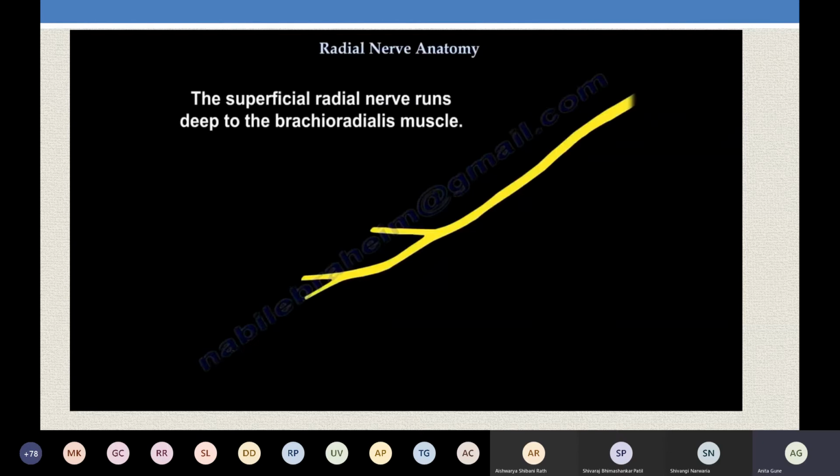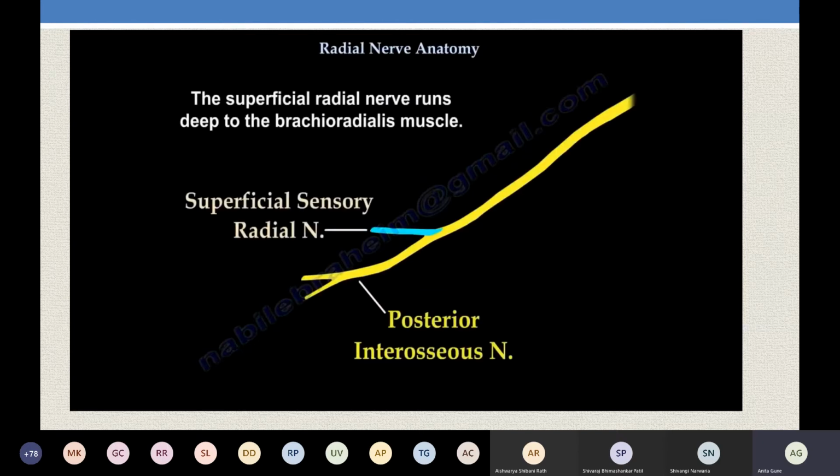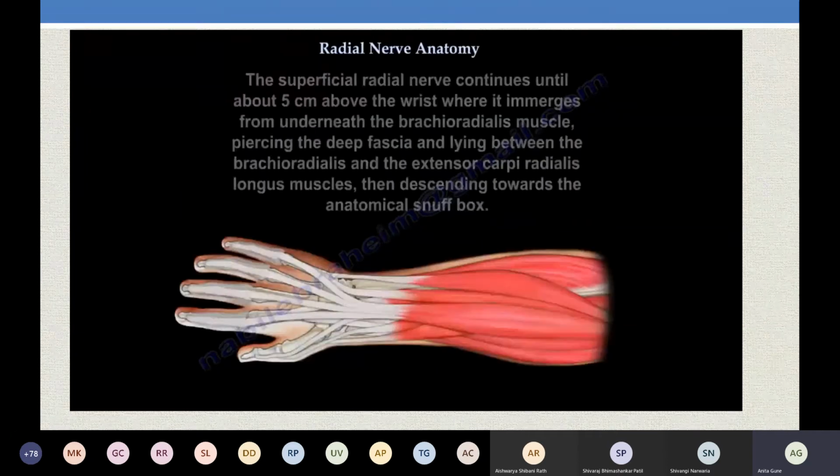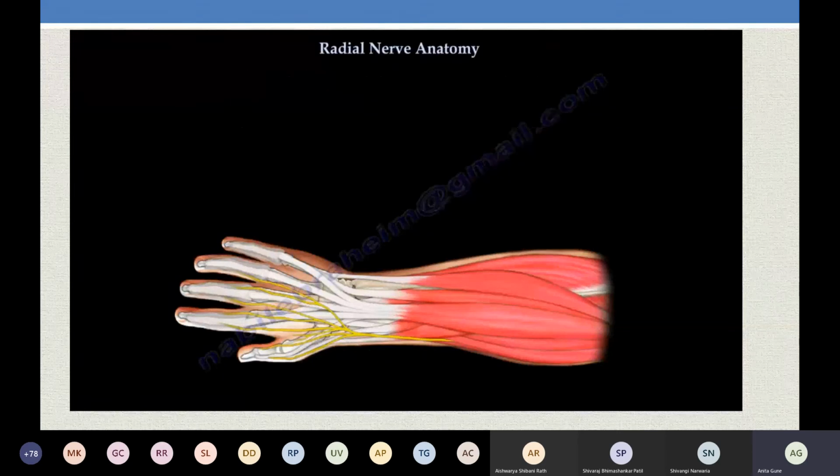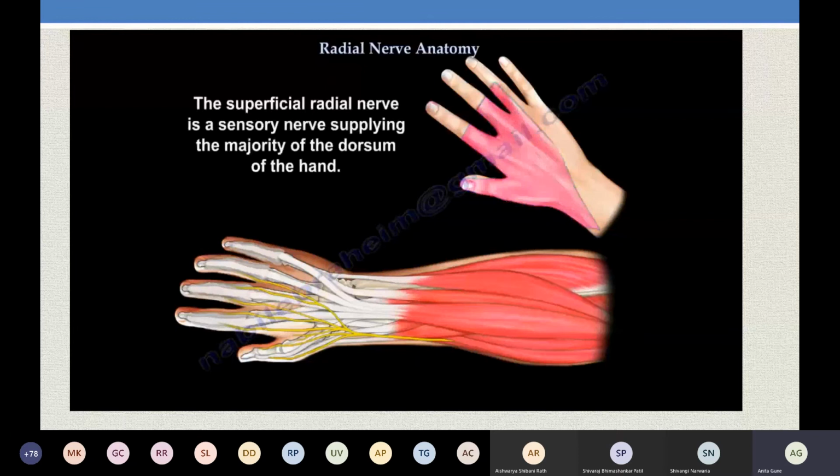It lies between the brachioradialis and pronator teres, then crosses the lateral side of the radius to enter the dorsum of the area of the snuff box, where it will give its terminal branches, just 5 centimeter above the wrist. Then it will give branches to supply the skin of the dorsum, lateral part, lateral 2/3, and lateral 3.5 fingers, excluding the terminal phalanx. Remember this.